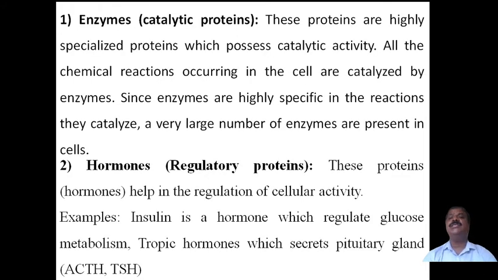First are the enzymes. Enzyme proteins are also called catalytic proteins. These are highly specialized proteins which possess a special character, catalytic activity. They accelerate the metabolic activity, or they slow down the rate of reactions in metabolism in living organisms. Therefore, these enzymes are highly specialized proteins that possess a catalytic property.